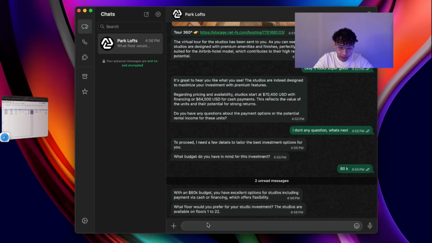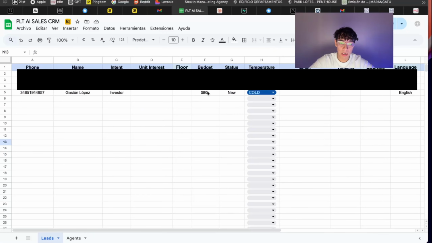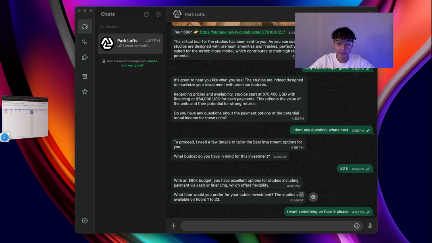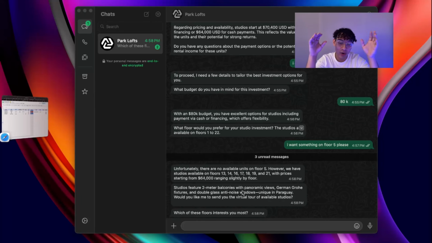What floor do you prefer? I think I want something on floor 5, please. Let's check again the database. We have the budget in here, 80K. Everything is going well and as expected. It's perfect. And right now it's telling us, unfortunately, there are no available units on floor 5. This is excellent because there's actually no more units on that floor. So it's recommending other floors that have availability.